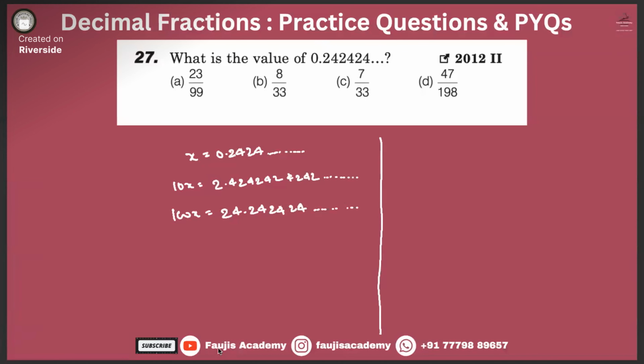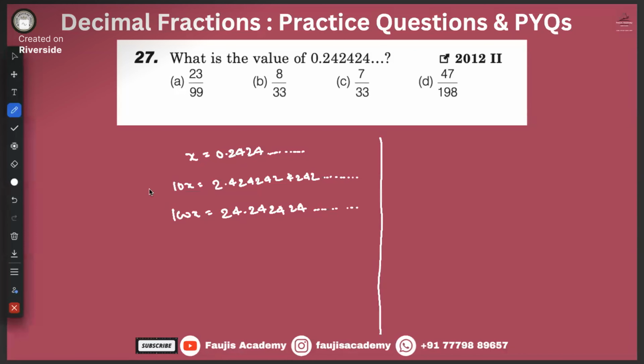Avikaran, if you have the soft copy with you, you can solve the rest of the questions and utilize this time, since these things are being repeated for you. You can pick up the soft copy of Pathfinder and finish off all the decimal fraction questions, because some of the concepts are being repeated because our friends were not in the class yesterday. Not their mistake, but today they have managed to come into the class, so I'm telling them again.